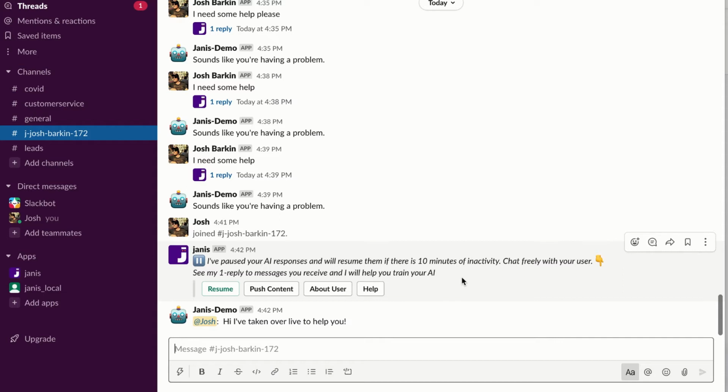So you might have different types of users in this workspace managing the conversational experience. You might have a trainer, someone who's going to train and update the AI and be able to access those channels and look at the transcripts. And then you're going to have other users that just want to chat live, like customer service agents, for example. They just need to send a message in the channel, and that message will get relayed. The user will not see these messages, because these are messages that Janice delivers only inside of Slack.